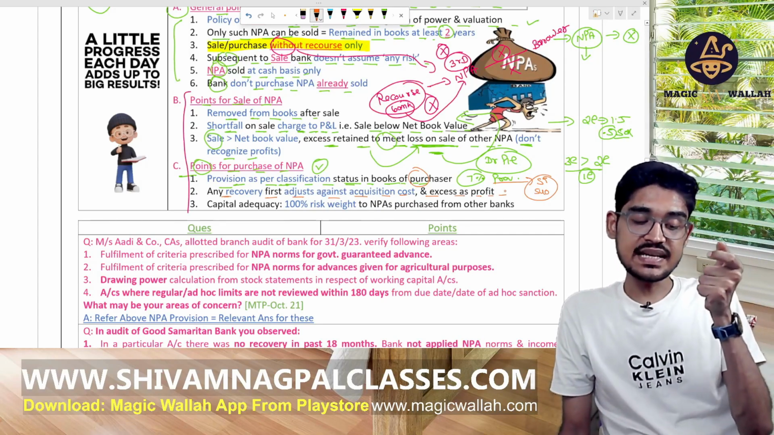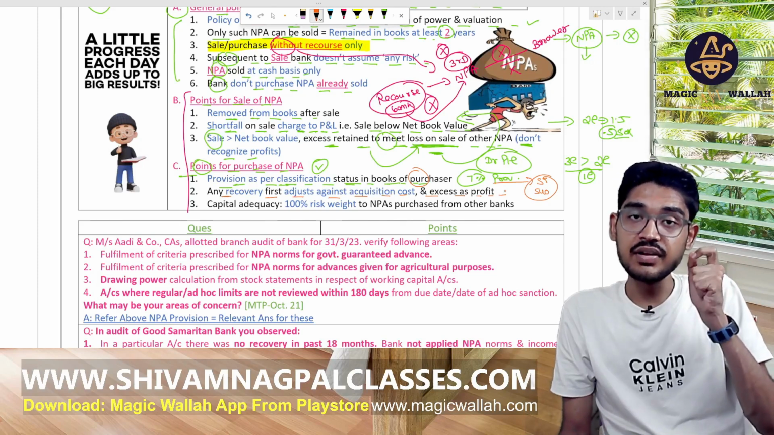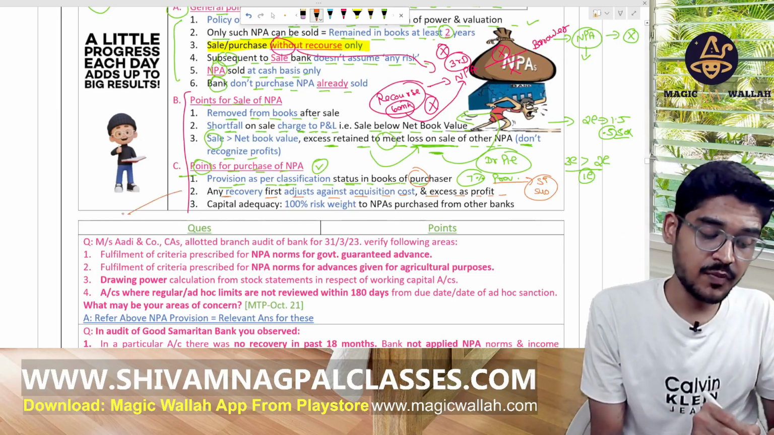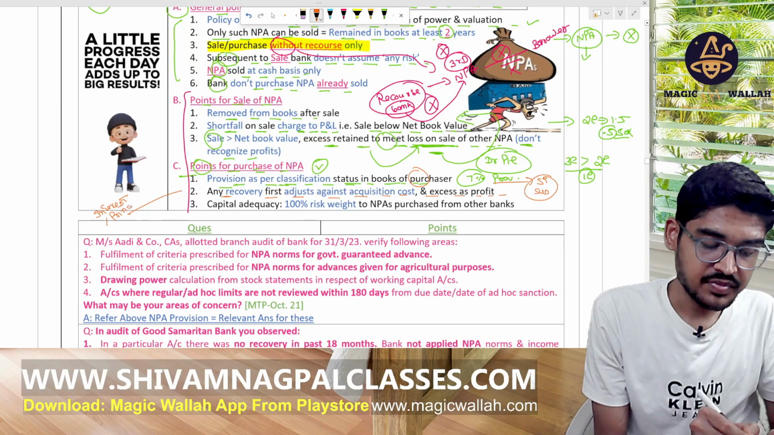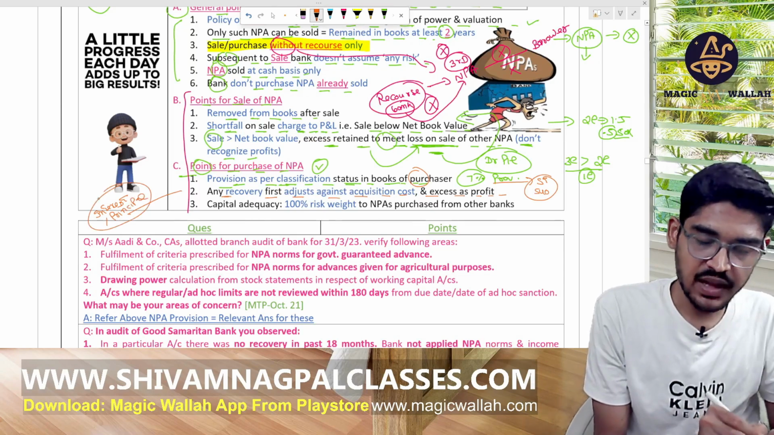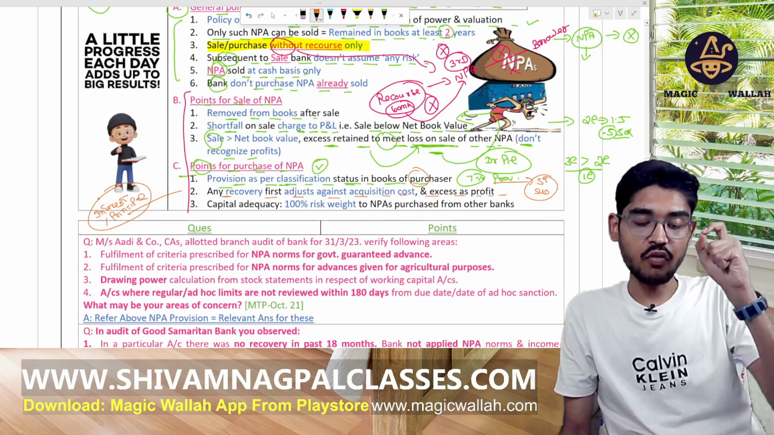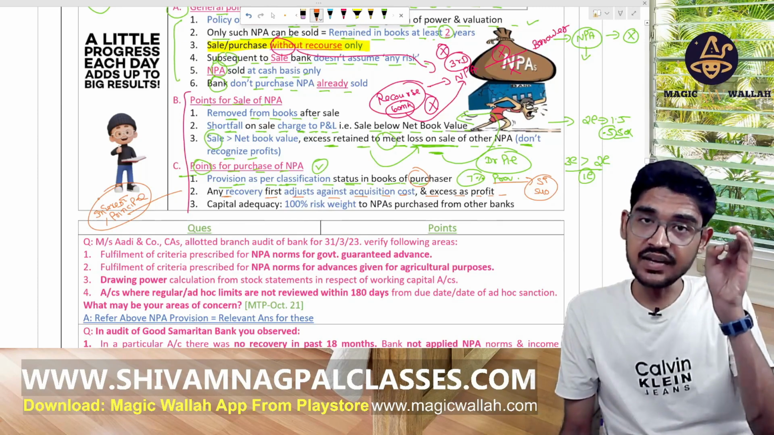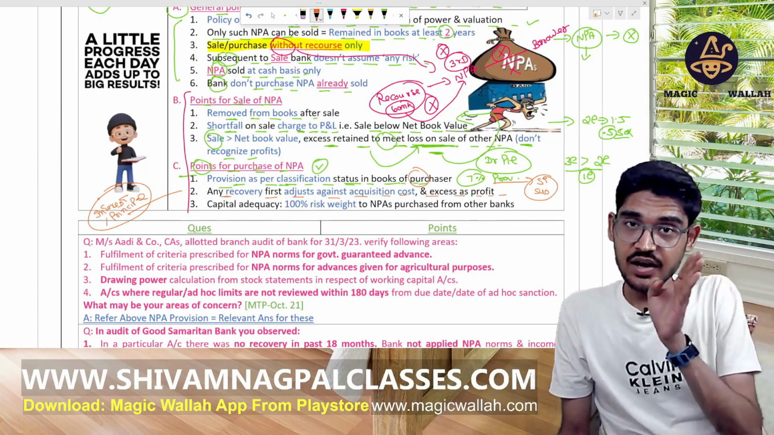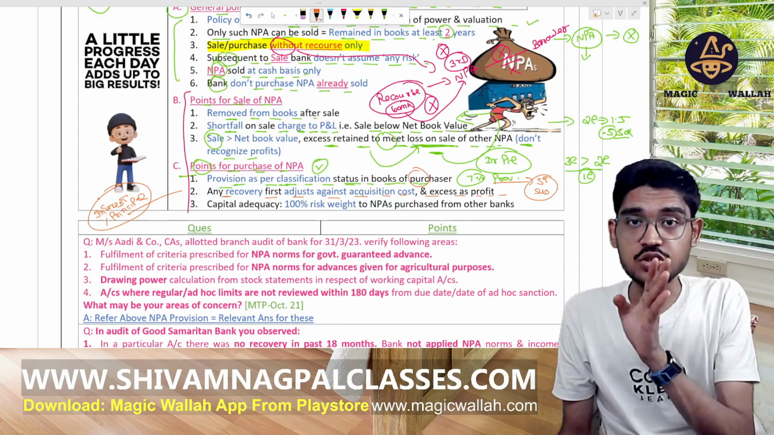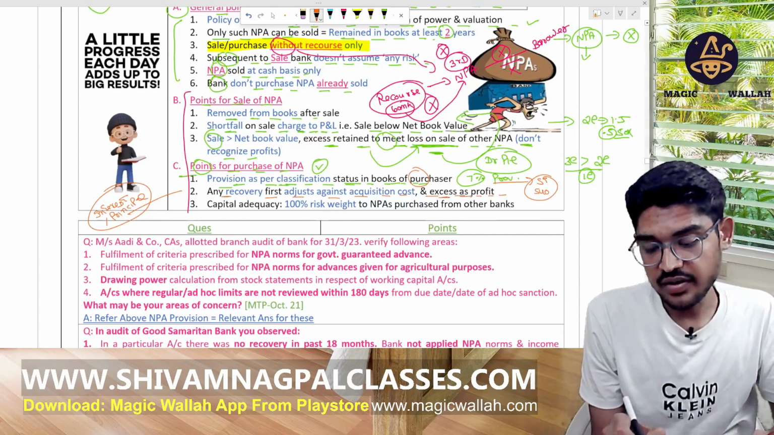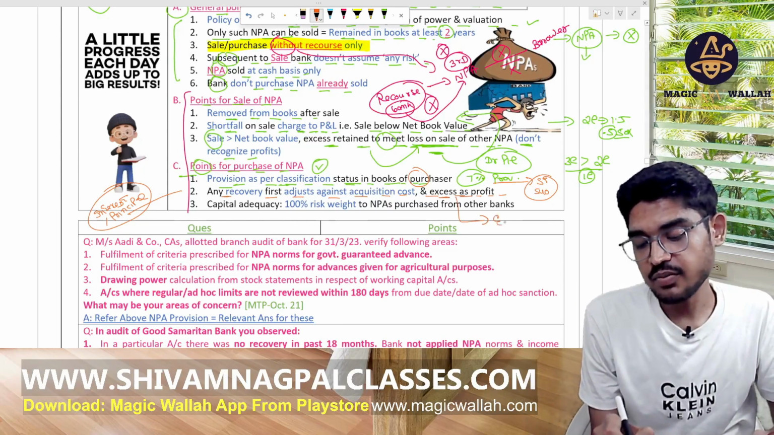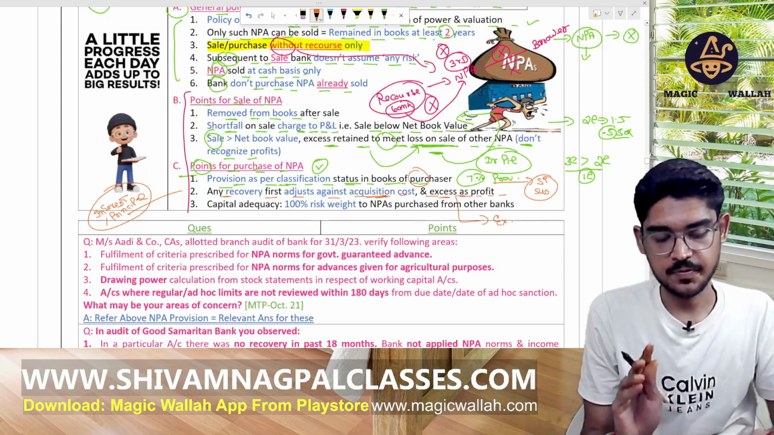Let's say we have purchased some NPA. Any recovery in the form of interest or principal that we have received over them, we first use that interest and principal to adjust against the acquisition cost, the purchase cost of those NPAs, right? And the excess is taken as a profit over that purchase cost.